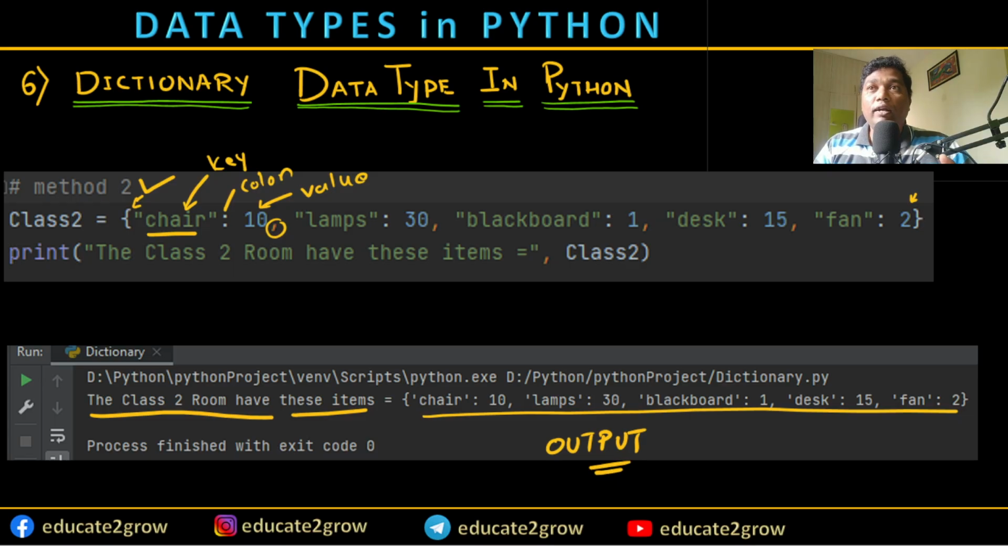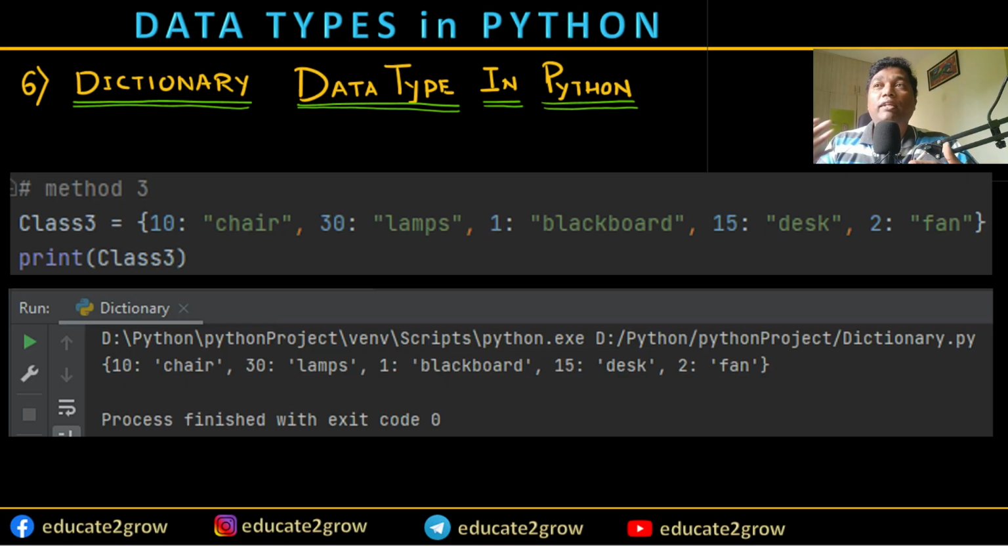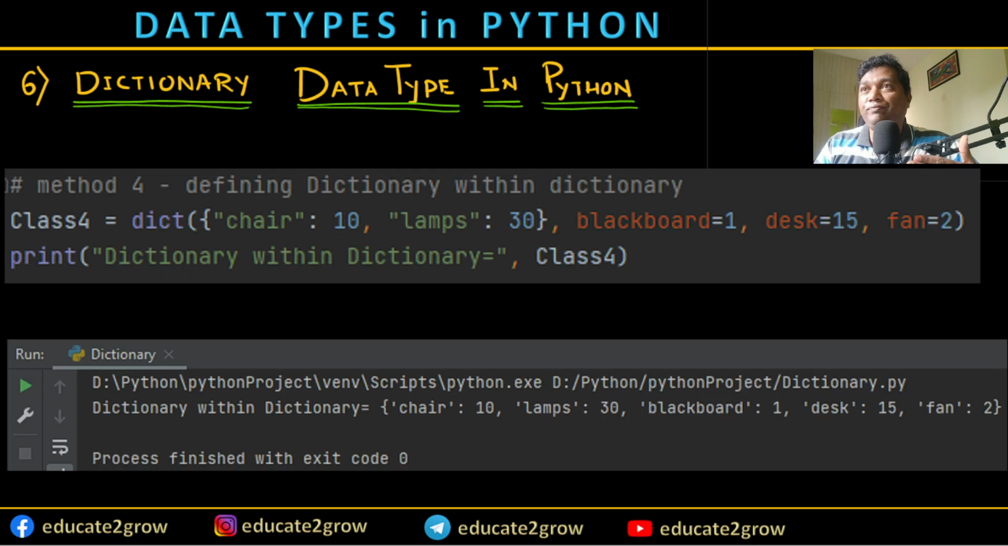Okay, let's go to the next slide. Method 3 is the same thing here. Once again I'm showing the same content. Next, method 4, defining a dictionary within a dictionary. There are different methods to define. So far we have been calling the dictionary function. I'm using class 4 as a variable.